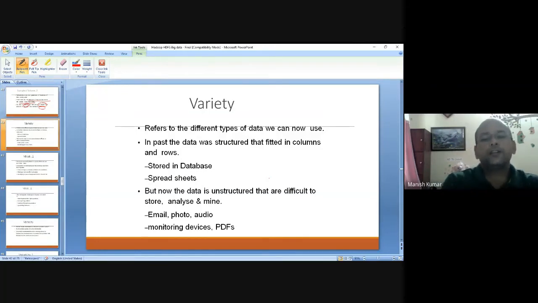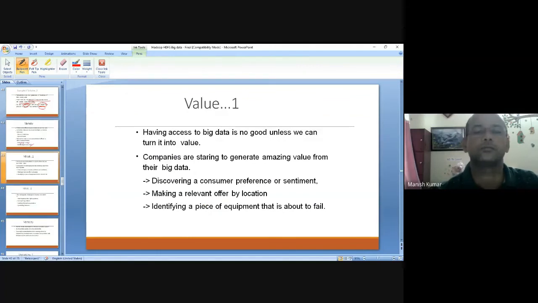What is variety? Just now I told you that variety means I'm looking for different types of data, maybe email, photo, audio, PDFs, or some numerical, discrete, continuous, any sort of structured or unstructured data. We call it variety. So I'm not sticking with one type of data; rather, I'm looking for a variety of data.